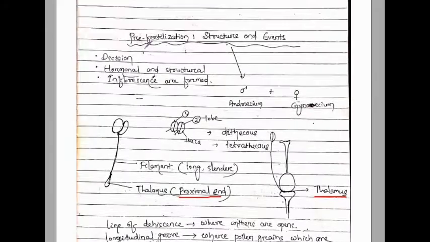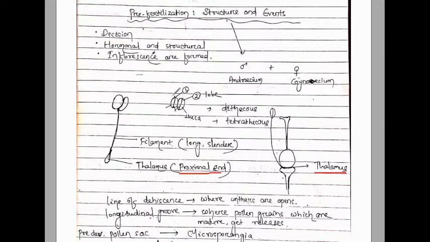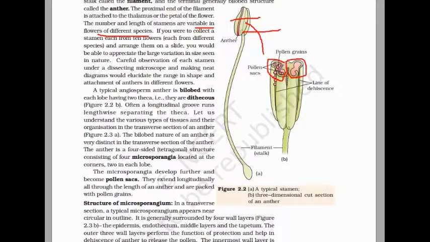Two lobes are there, lobe first and lobe second, and in each lobe two theca are there. Here is the first and this is the second, so two theca are there. Here also two theca are there. So this is also known as dithecous.